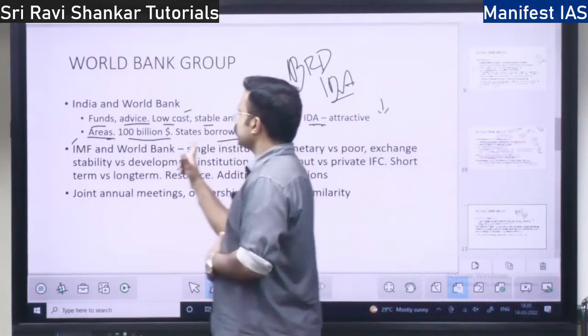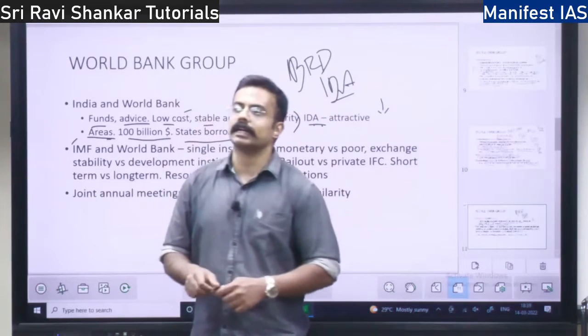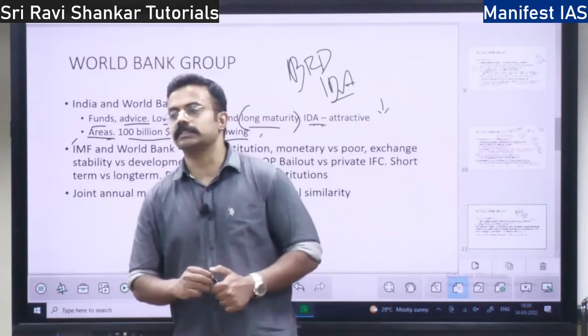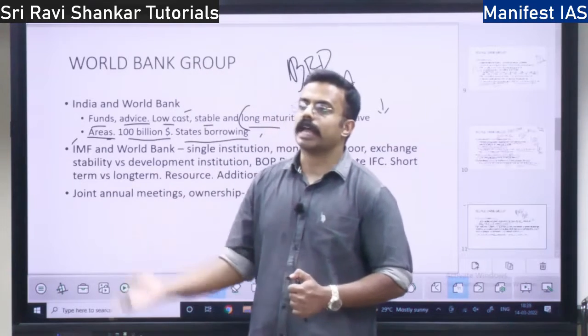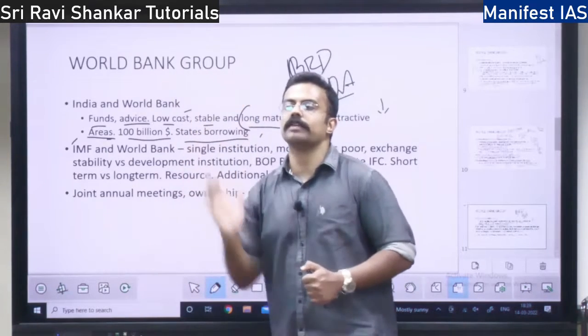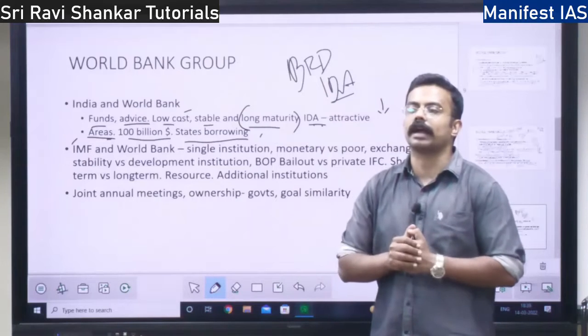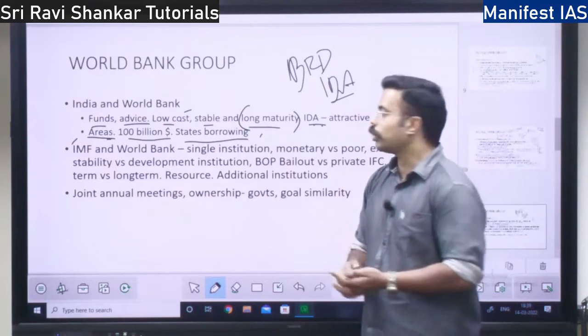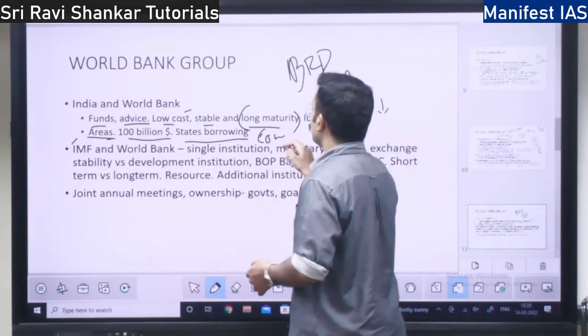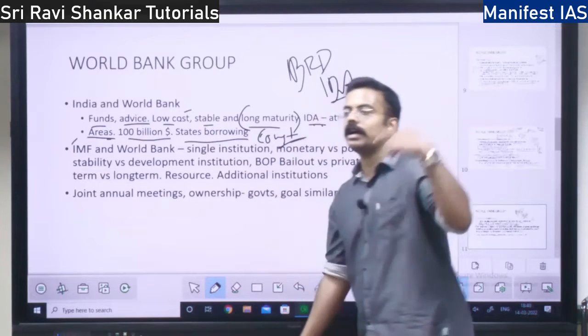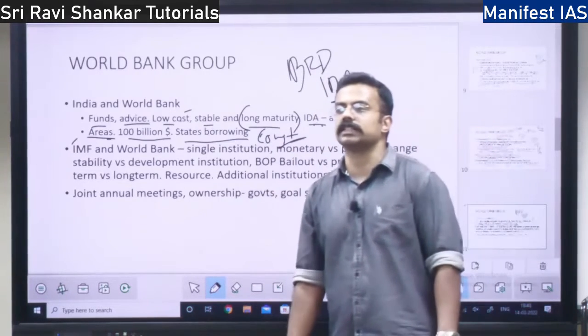Can the states borrow from the World Bank directly? Individual states, Karnataka, Tamil Nadu, can they go directly and take a loan from the World Bank? As per the constitution, individual states cannot borrow from international organizations.